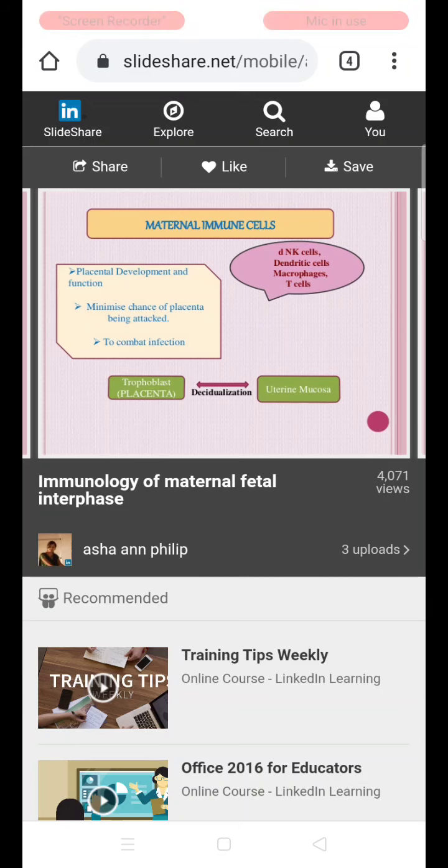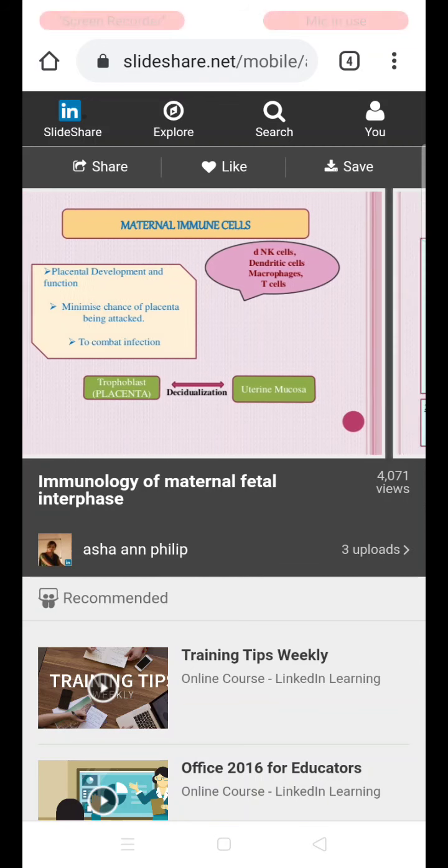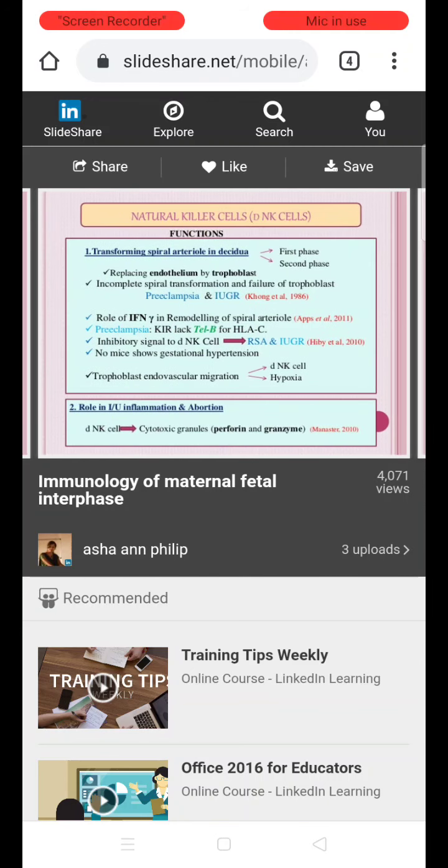Normally the uterine mucosa during pregnancy undergoes decidualization in order to adapt to the trophoblastic implantation. So what are the natural killer cells which you see? Natural killer cells play an important role in transforming the spiral arterioles in the decidua.